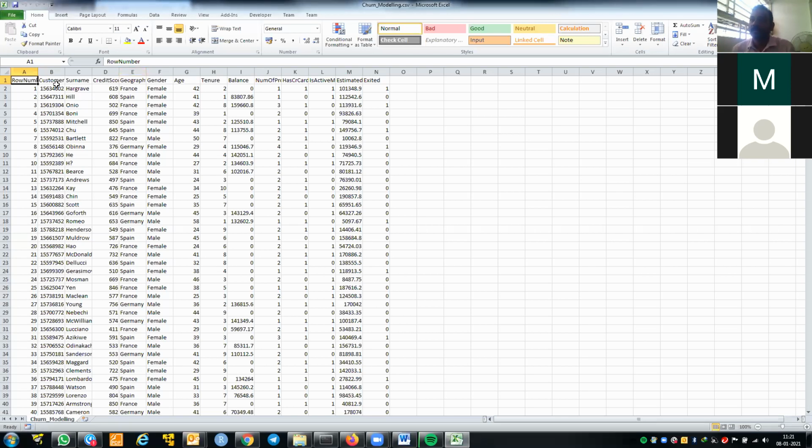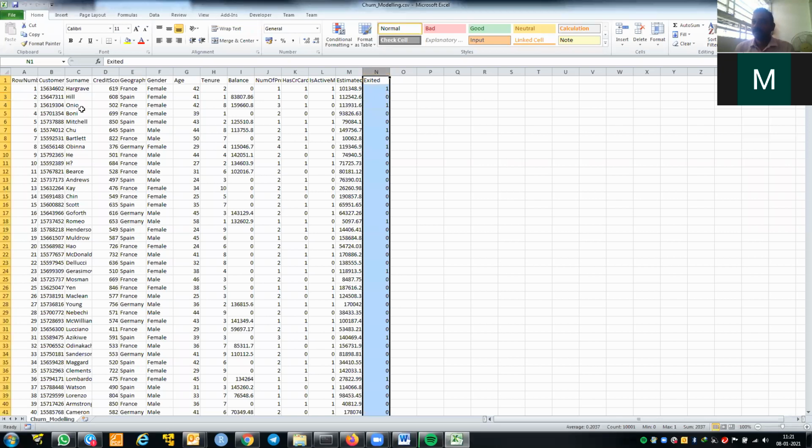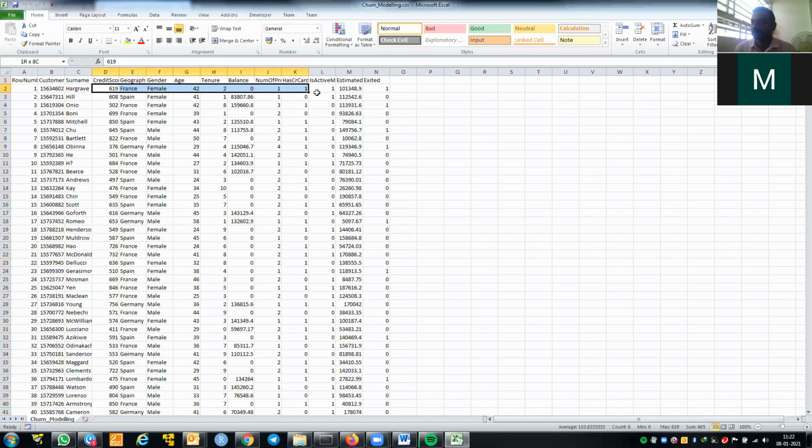So the variables we have are customer ID, name, credit score, geography, gender, age, tenure, balance, number of products, how many cards he has, whether he is an active member or not, estimated salary, and whether he has exited or continued. If he continues it is 1, and if he exited from the telecommunication services, 0. Now we need to predict this column, because if somebody comes in the future, we have this information through the input data, the independent data, and we can predict the future outcome. That's why we build the classification model.